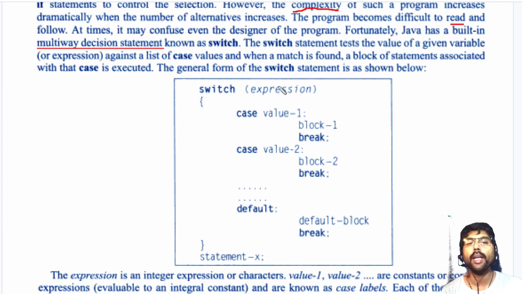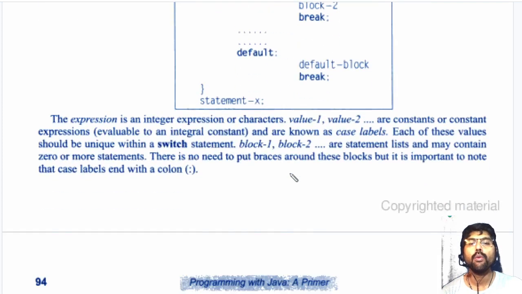Match for the second value again. If the match is found, then run block 2. If the match is not found, go to the next value, next value, next value. Like that, each value is checked with the output of the expression here. If no value in the cases matches the expression output, then the default portion will be executed, and this default block will be executed and break here, come out of the switch statement and execute the next statement after the switch. Okay, this is the way our switch statement works.